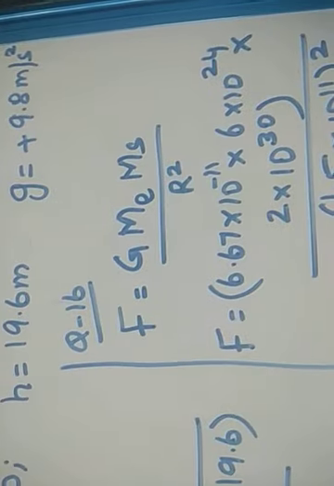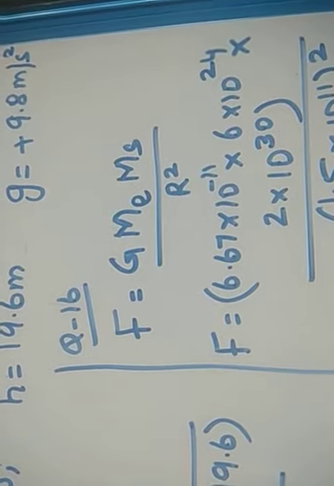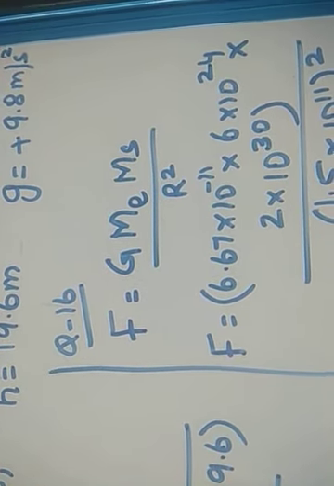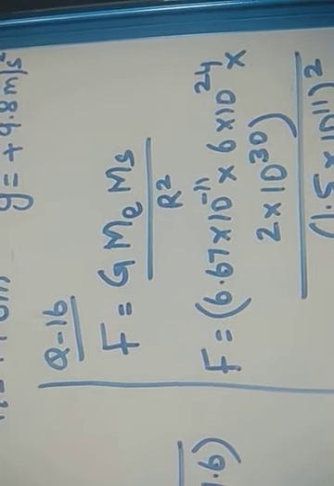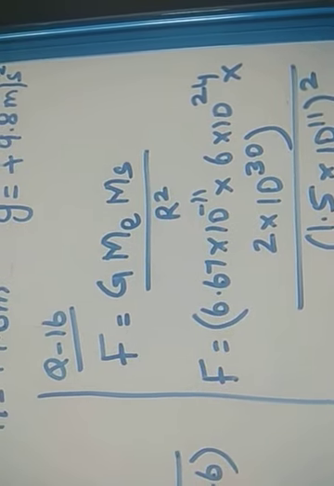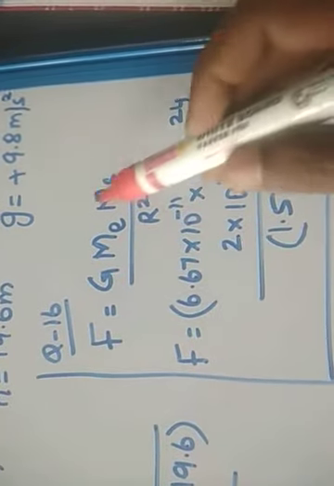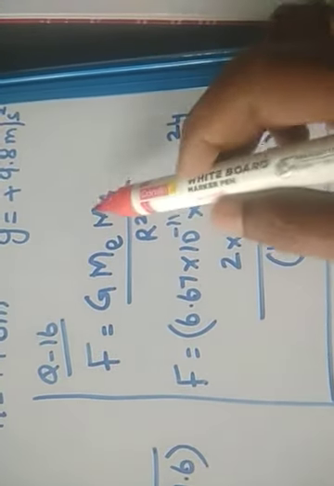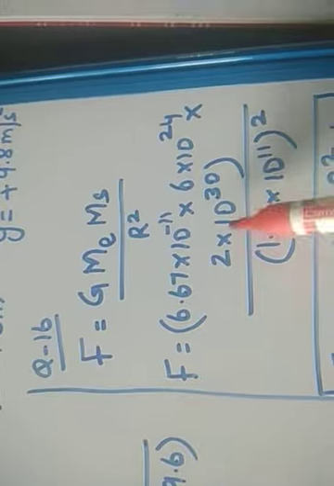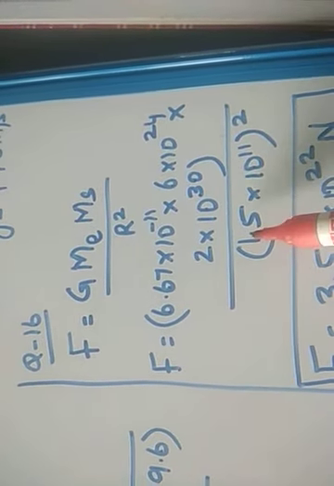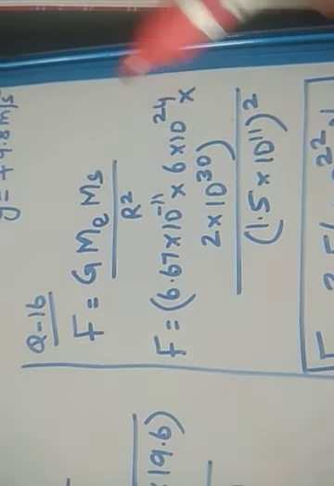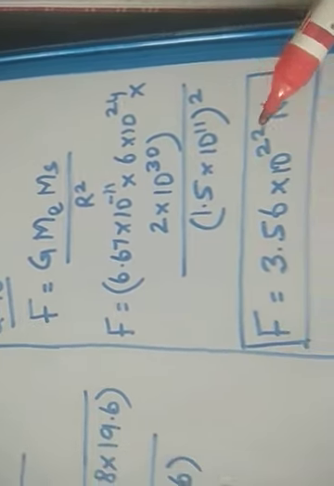So everything is given. What is the force of gravitation? F is equal to G m1 m2 by r squared. This is the formula for gravitational force. G is the gravitation constant, m1 and m2 are the mass of the earth and the mass of the sun, and r is the average distance between these two. By substituting the G value, the mass of the earth and the mass of the sun given in the question, and the average distance also given in the question, it is merely direct substitution and we get the solution.